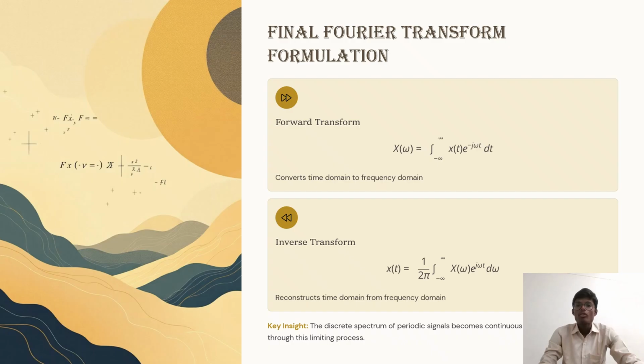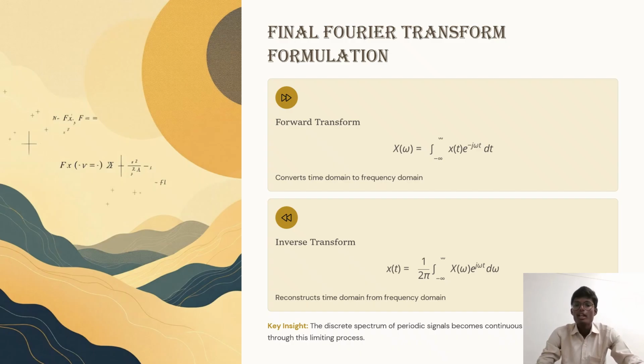Forward transform: X(ω) equals the integral from minus infinity to infinity of x(t) e^(-jω₀t) dt, and it converts the signal into the frequency domain. And the inverse transform: x(t) is equal to 1 by 2π times the integral from minus infinity to infinity of X(ω) e^(jω₀t) dω₀.